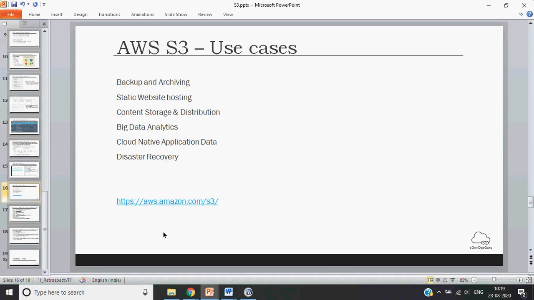Okay, and you can also do the archiving. If you're running a newspaper, and you want to archive your old post blogs or news, you can use S3 for archiving those also. Next is content storage and distribution. Then you can also use it for big data analysis. Then you can develop cloud native applications, for uploading and downloading the data from it.